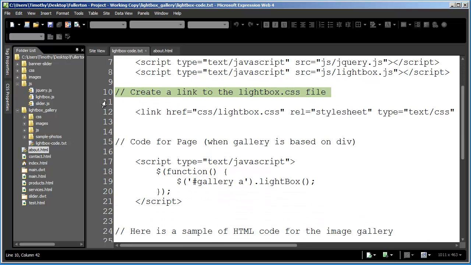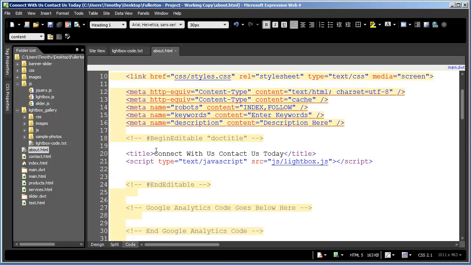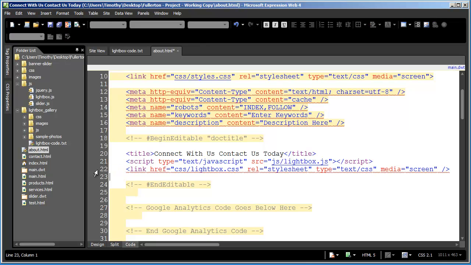Come back to my instructions. The second step is to create a link to the style sheet for this element, and this is very similar to setting up the banner slider. I'm going to copy that, come into the About section, and paste that in. The only important point here is the order of things.